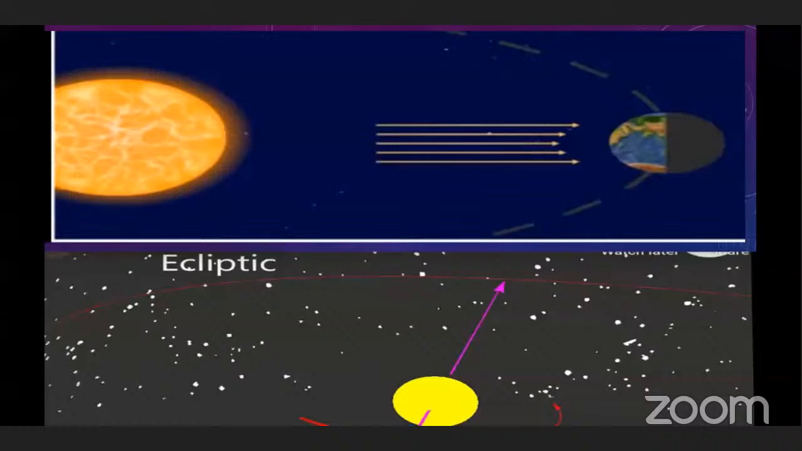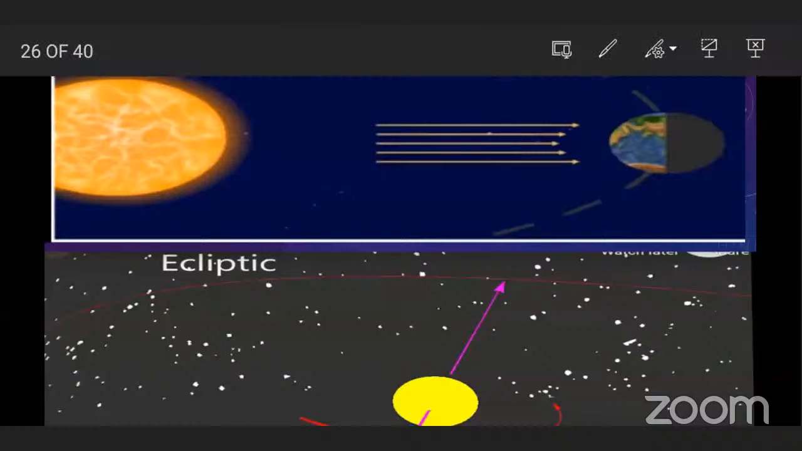Now, next concept is ecliptic. We know that Earth moves around the sun. Earth is revolving around the sun. But what we can see from the Earth, we see that the sun is moving. From Earth, we see that the sun is moving. But actually, Earth moves around the sun. Okay? And the circle describing the apparent motion of the sun around the Earth is called ecliptic.